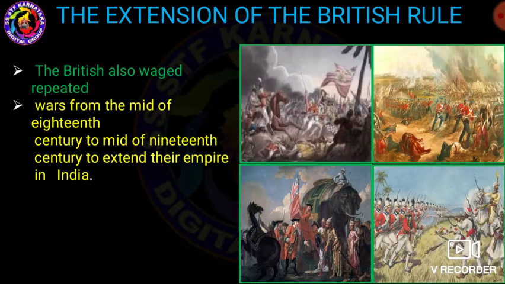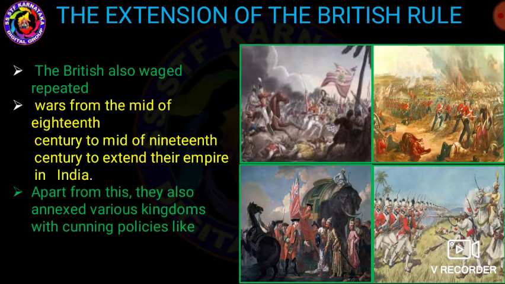The British also waged repeated wars from the mid 18th century to the mid 19th century to extend their empire in India.